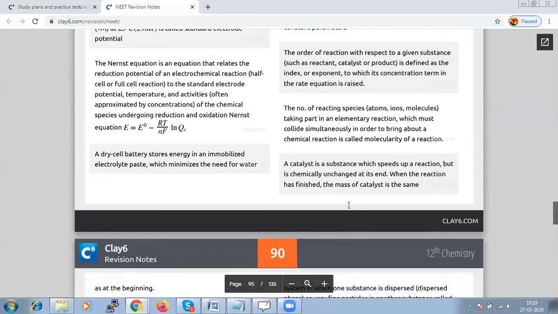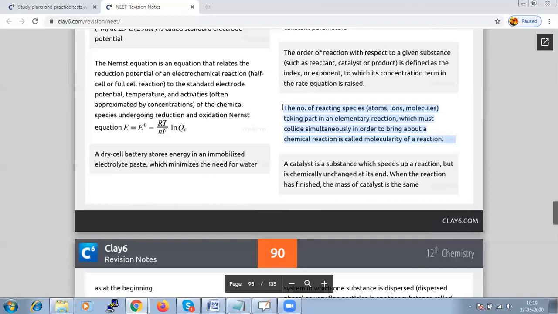So the number of reacting species taking part in the chemical reaction which must collide simultaneously in order to bring about a change in the chemical reaction, we say that it is the molecularity of a reaction.